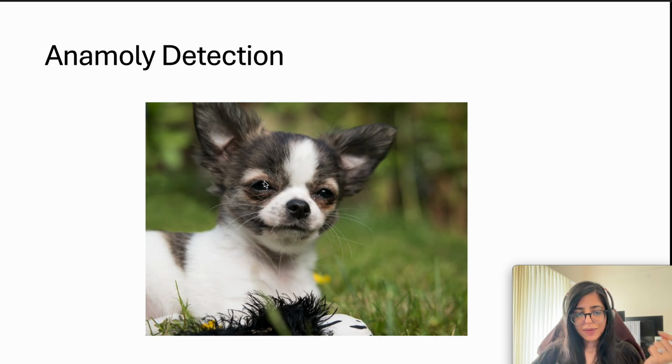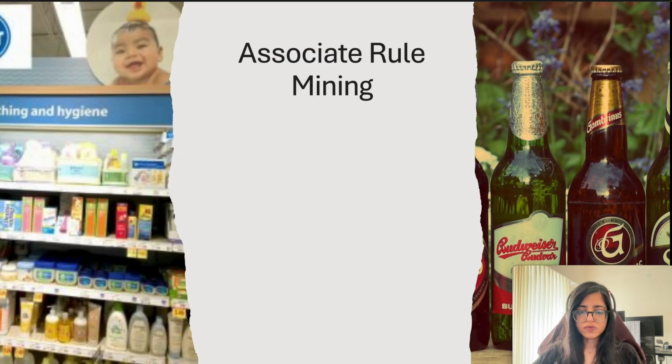Now let's talk about anomaly detection. As you see, this is a chihuahua, which is an anomaly among dogs. No offense to chihuahuas. So whenever a certain pattern is being followed, and there is a spike, or there is some abnormal activity, then you say it is an anomaly. Anomaly detection is being used in a lot of applications, like cancer detection. It is being used in genome sequencing. It is also used for fraudulent activities in banks, so it is very useful.